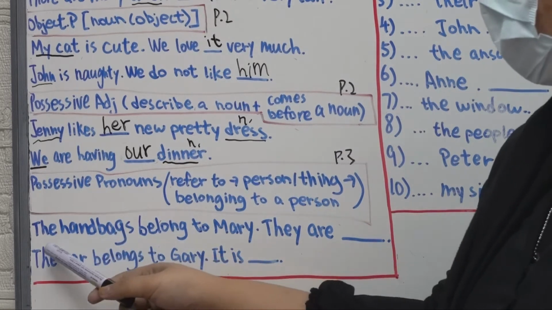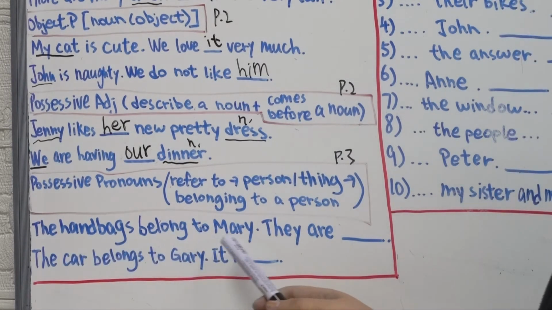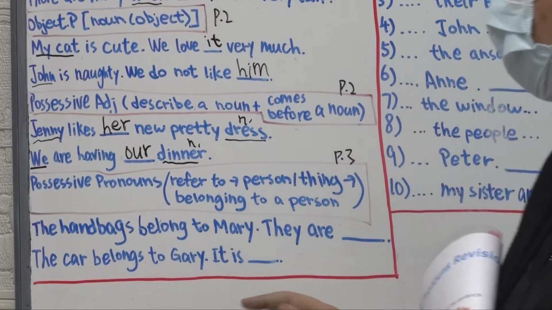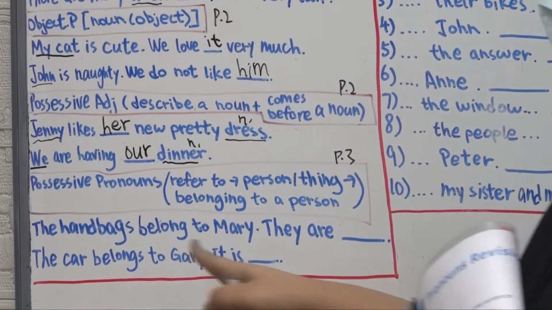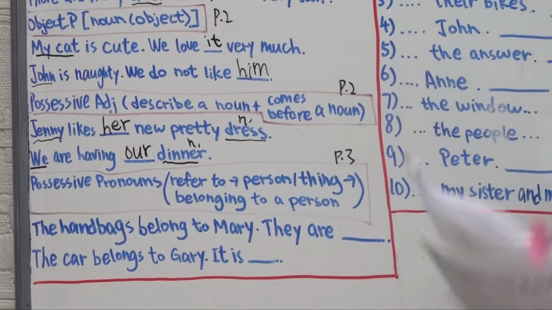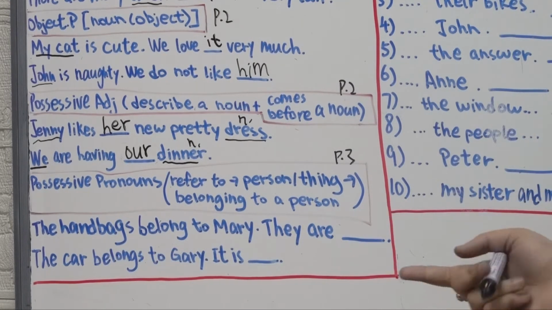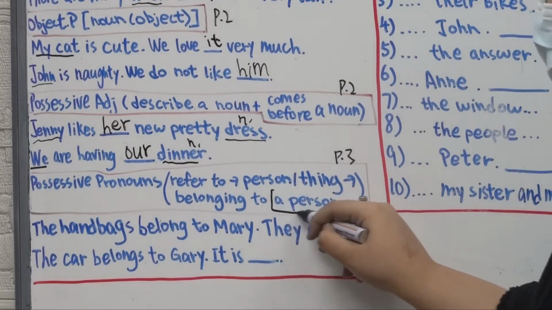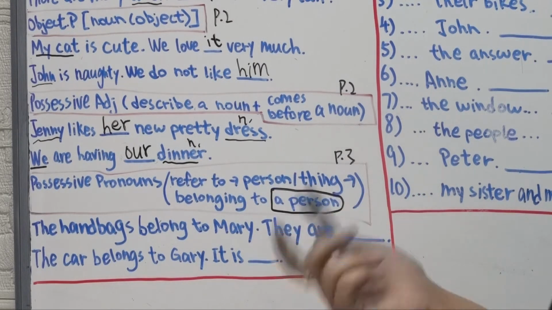So just like here, the handbags belong to Mary. They are, as you know, the noun is handbag. It belongs to who? It's belonging to a person, right? So which one is a person here?